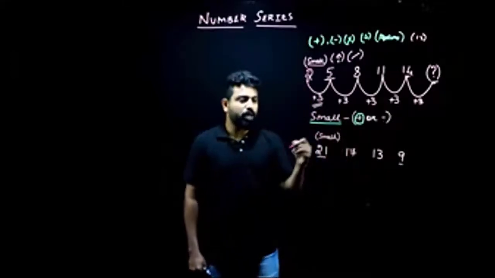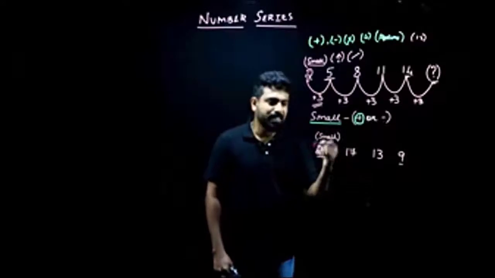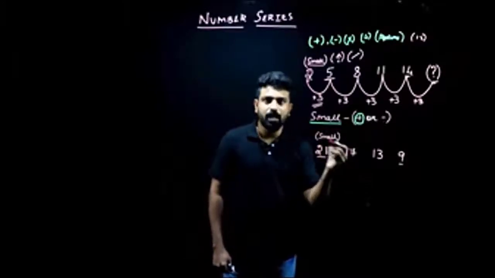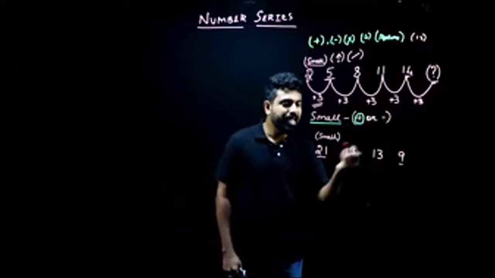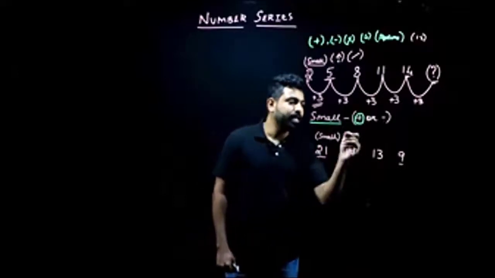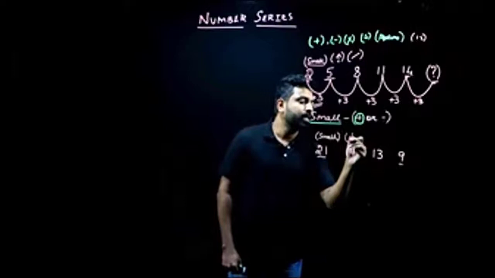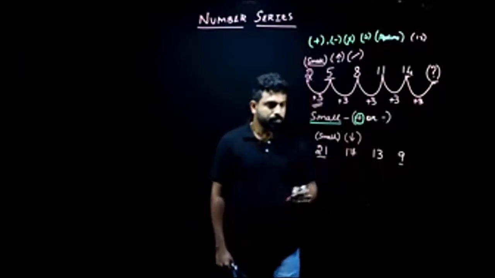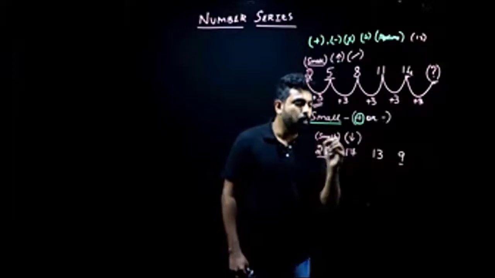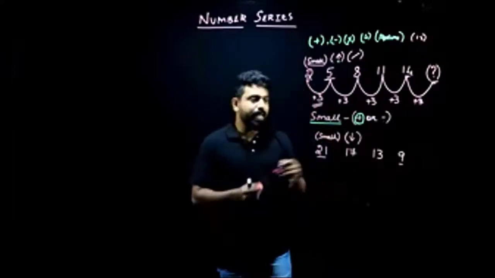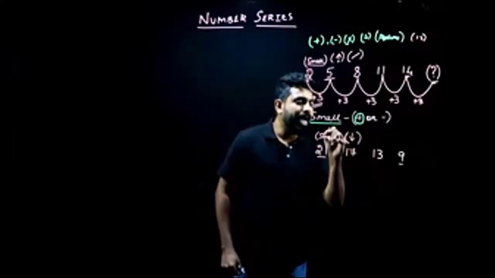What did we do for the second step here? Second step, we started comparing the terms of a series. We checked if they're increasing or decreasing. In this case, the terms are decreasing. Since the terms are decreasing and the difference is small, we know that it should be subtraction.